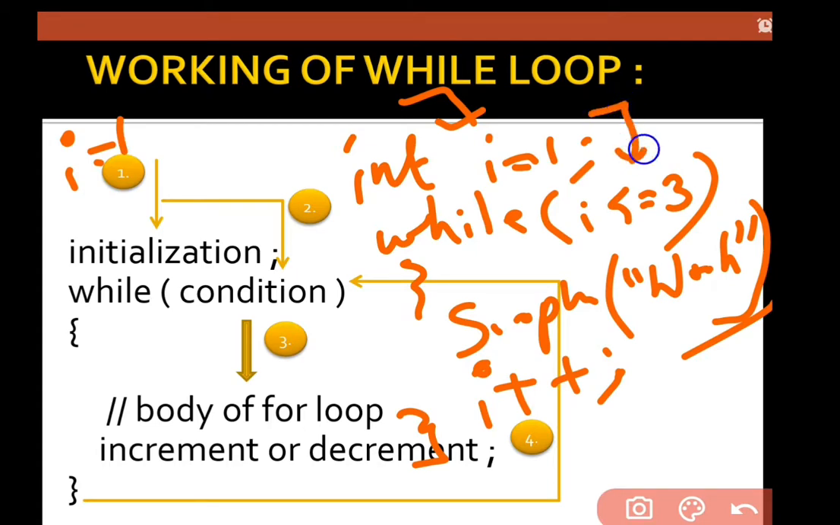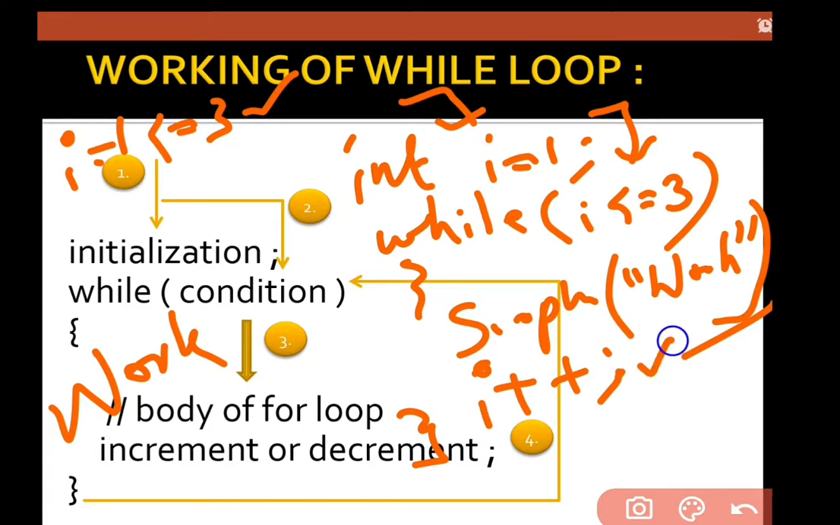Is the value of i smaller than or equal to 3 or not? Smaller than or equal to 3. Yes, it is. Then work is going to be displayed. Work is displayed. Then increment. When it provides us true, then we display work. Then we have to increase the value of i. The value of i is increased by 1, that is it becomes 2, and again it's going to take a turn and going to be executed.